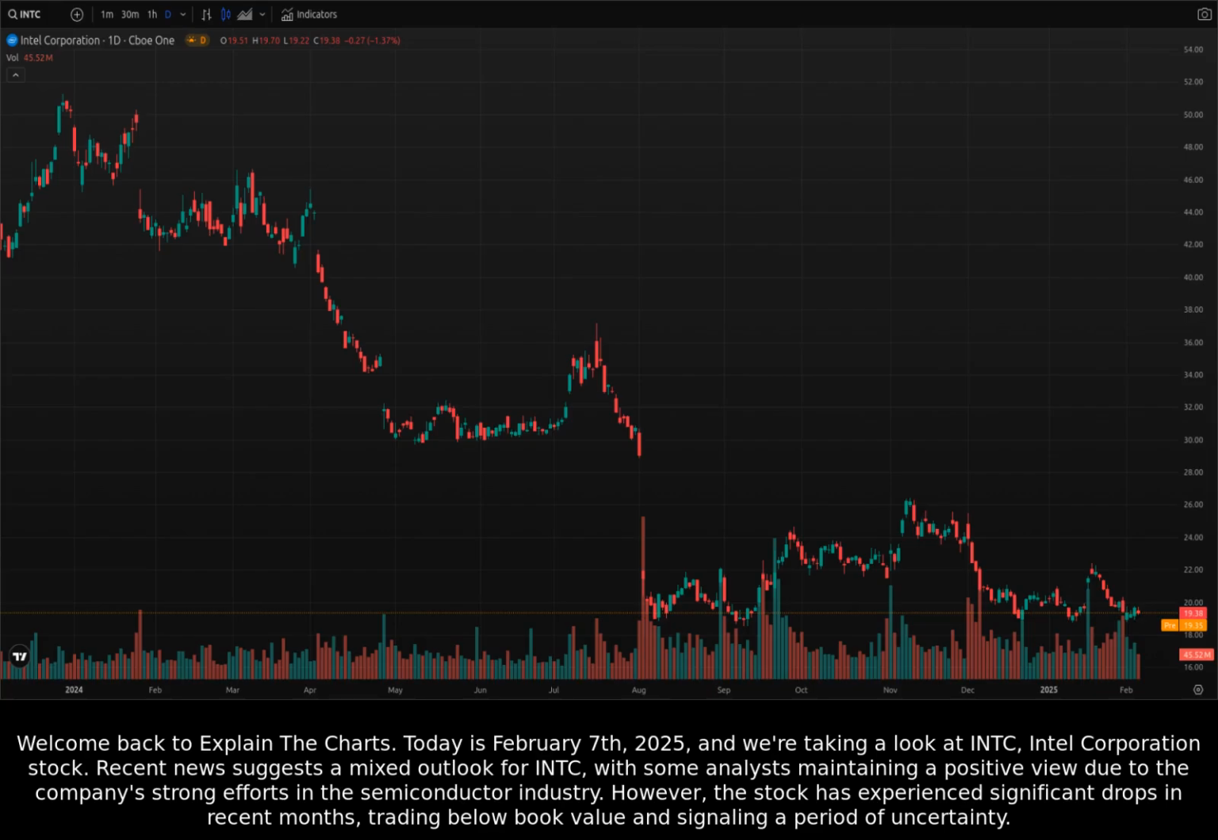Today is February 7th, 2025, and we're taking a look at Intel Corporation stock. Recent news suggests a mixed outlook for Intel, with some analysts maintaining a positive view due to the company's strong efforts in the semiconductor industry. However, the stock has experienced significant drops in recent months, trading below book value and signaling a period of uncertainty.